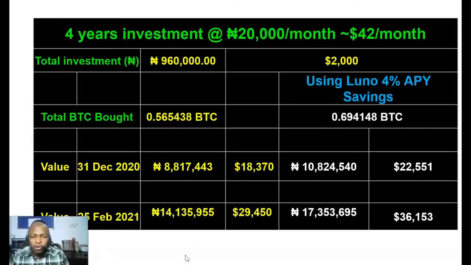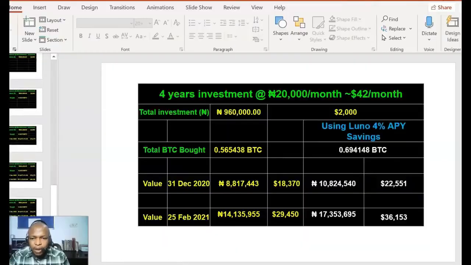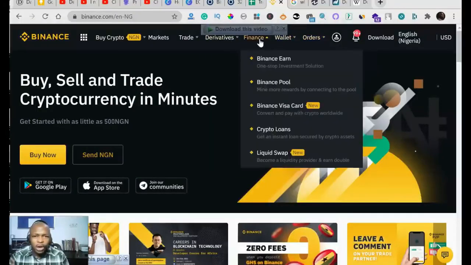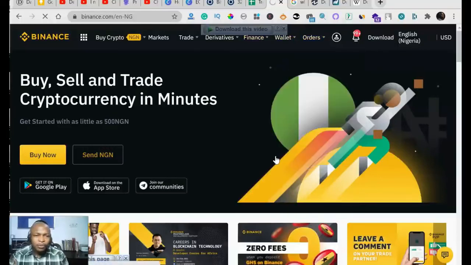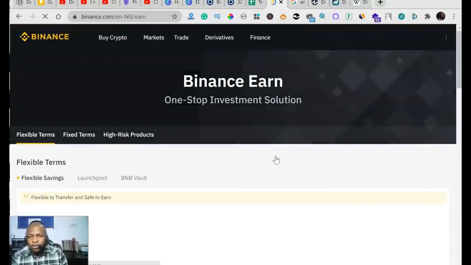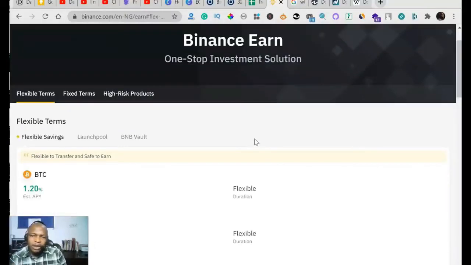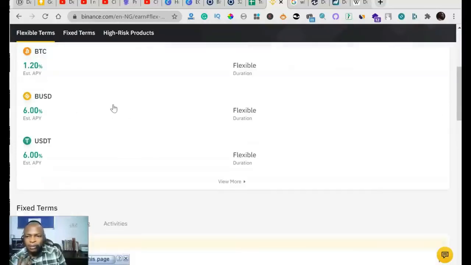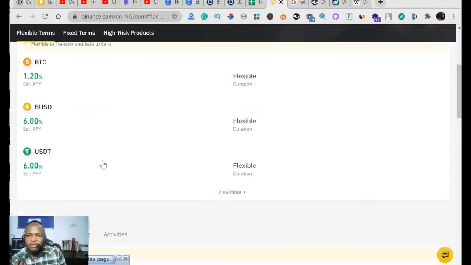Another platform you can do dollar cost averaging on is Binance. Let me show you where. Binance also has what they call the savings, or the Earn rather. So if you go to Finance, there is the Binance Earn. The Bitcoin you're saving, since it's idle and you don't want to use it for any other thing, you can stake it in the Binance Earn. So you have Binance savings where you earn 1.2% APY. If you are staking BTC, BUSD is 6%, USDT is 6%.